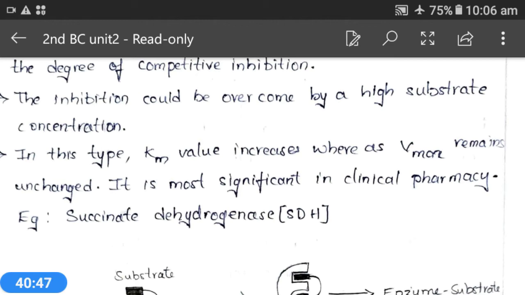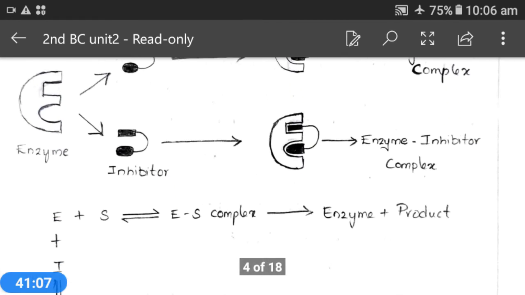Okay, coming to uncompetitive inhibition, here it is a rare kind of inhibition. Here inhibitor will bind with the enzyme substrate complex only.